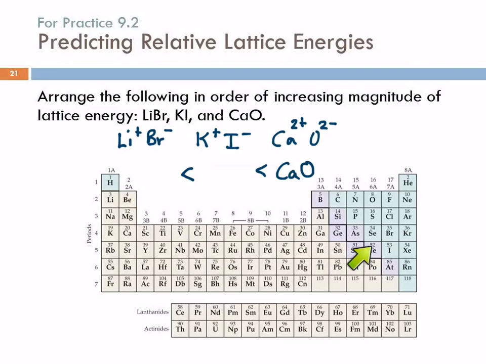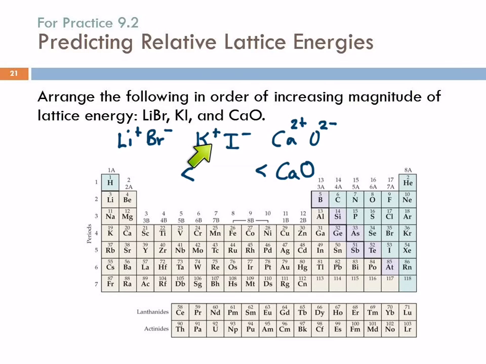And then let's look over here at the anions, bromide and iodide. Which is smaller? The bromide, right? Size increases as you go down. So bromide is smaller and lithium is smaller. So lithium bromide compared to potassium iodide, their charges are the same, but these are smaller. So we're going to expect that this has higher or lower lattice energy? Are they going to stick together better? Yes, because they can get closer.